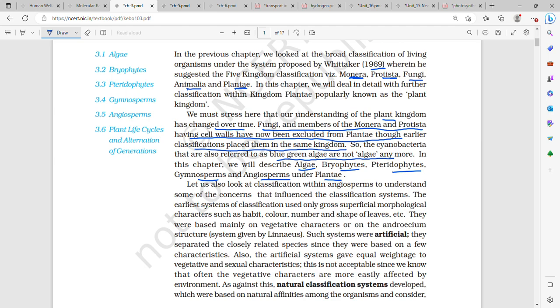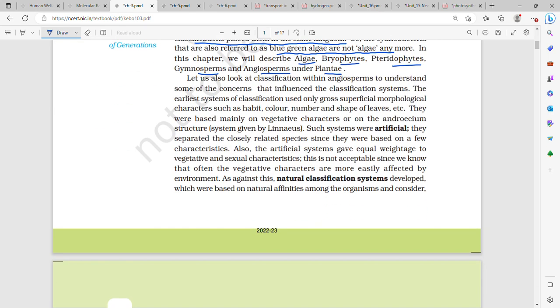Let us look at classification within angiosperms to understand some of the concerns that influence the classification system. The earliest system of classification used only gross morphological characters such as habit, color, number and shape of leaves, and was based only on vegetative characters or on the androecium structure, which was given by Linnaeus, and therefore such systems were called artificial systems.